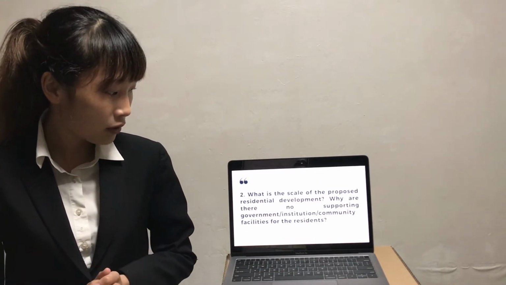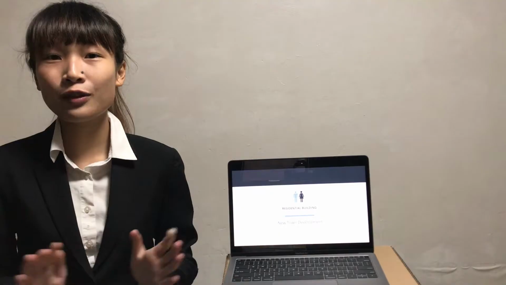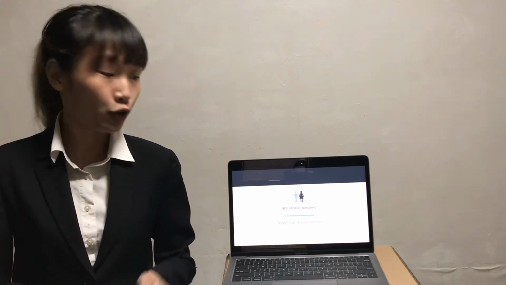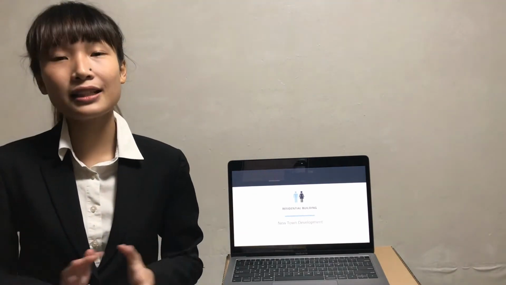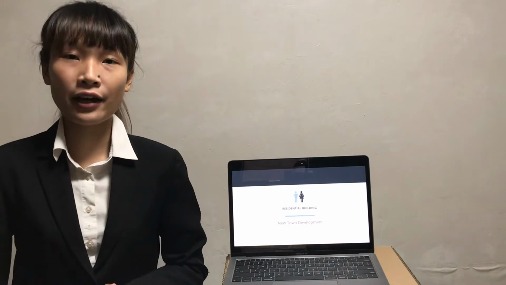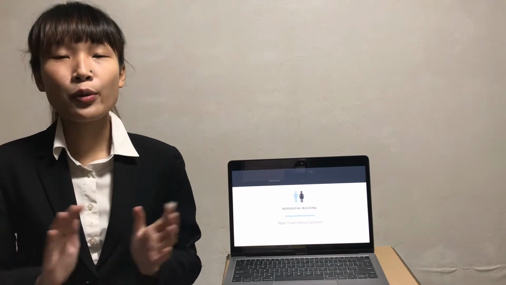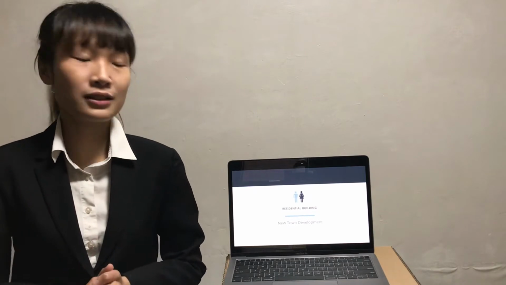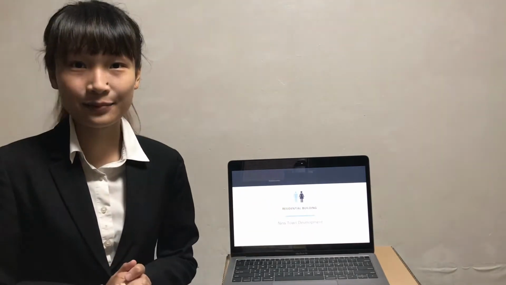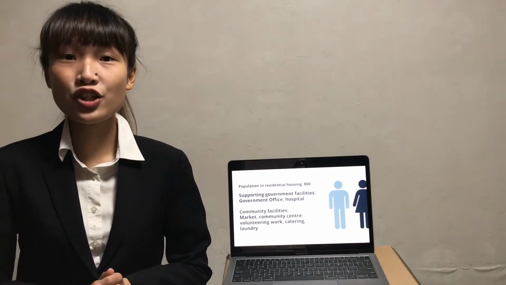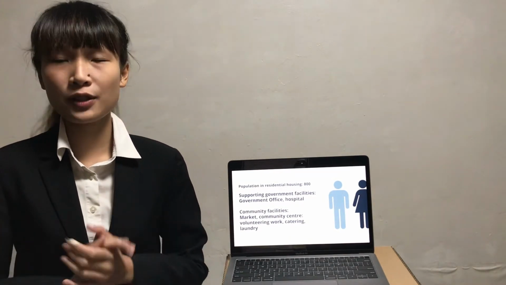Second question is about the residential development. From the last question, it is noted that the project will be divided into four sections. The residential housing area will occupy 1/5 of the area of Twins Island. Regarding the residential housing scheme, it is in fact about the new town development. The scale of the proposed residential development area will not be too large.